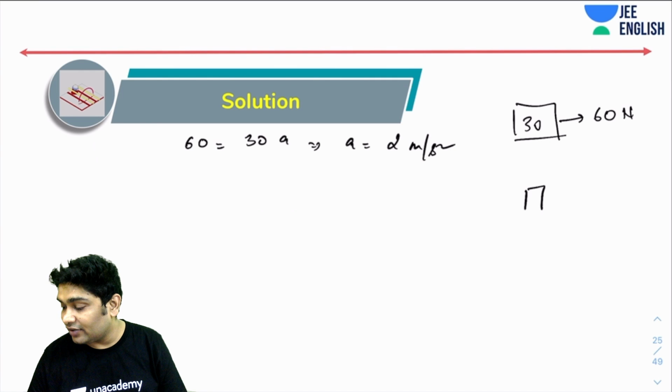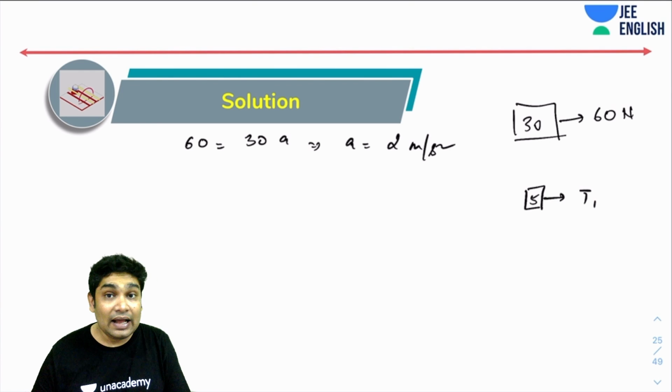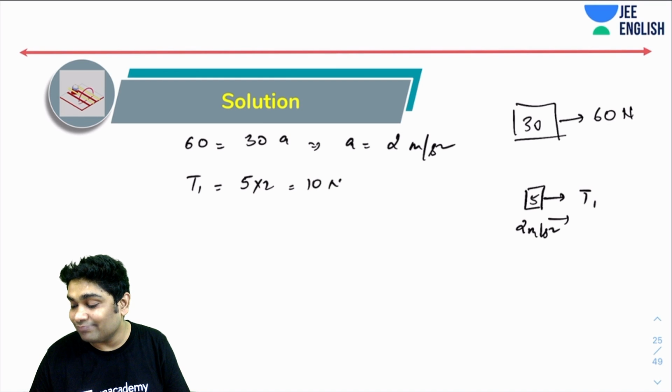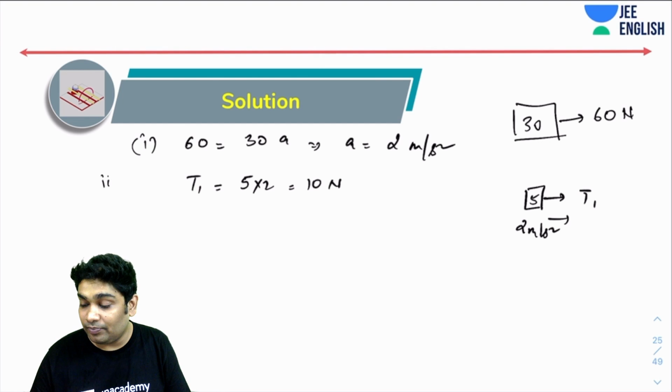I see the 5 kg block being acted on by a force T1 having an acceleration of 2 meter per second square. If I write the F equals ma equation for this, I will get my answer very soon. That will tell me that T1 equals 5 into 2. This is my answer number one, for part A.